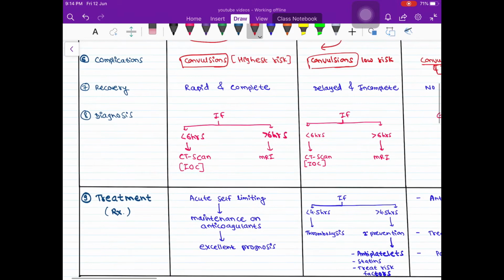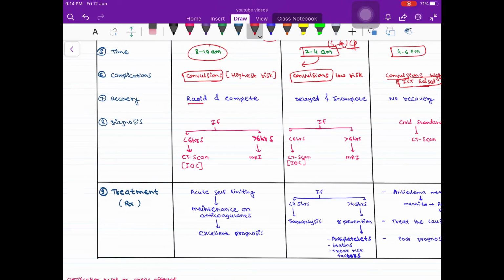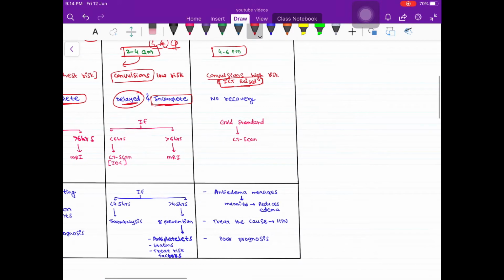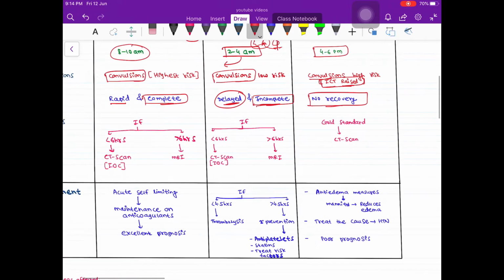Now recovery. In embolic there is rapid recovery and the recovery is almost complete. In thrombotic the recovery is delayed and always there is residual, some deformity remains back, that is the recovery is incomplete. Okay, and the recovery is also delayed, it takes some time. Then in hemorrhagic there is no recovery at all.